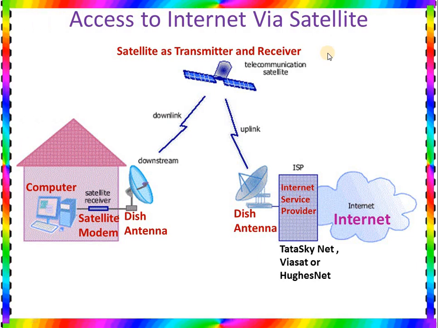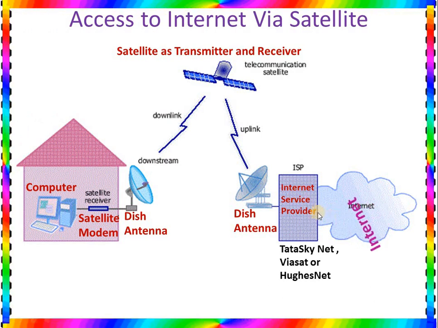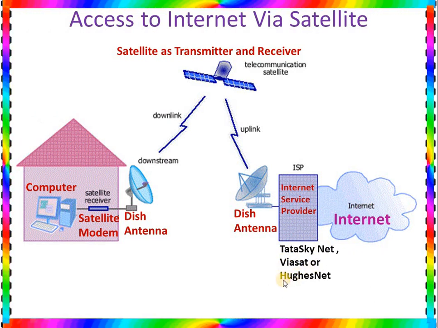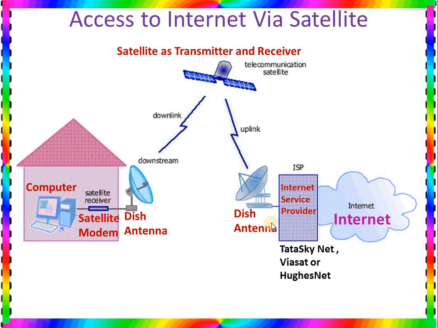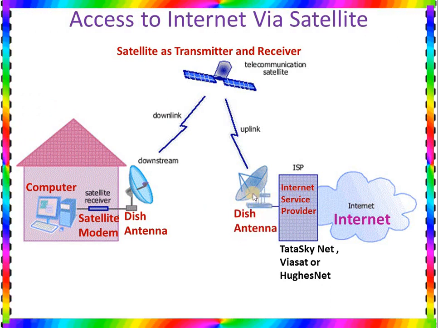So the same thing, the internet is connected with your internet service provider. Internet service providers such as Tata Skynet, or you can say Viasat, or HughesNet. Those types of internet service providers can connect the internet to common users. The internet service provider is connected to the dish antenna, which has more power to connect multiple users.